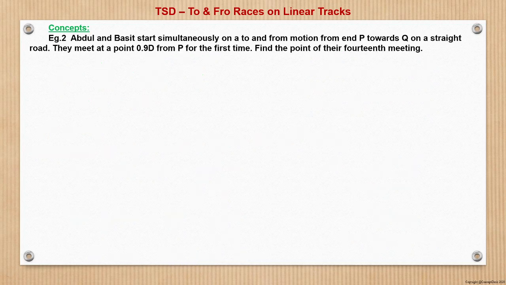Now similarly, question number 2 here. Abdul and Bashit start simultaneously on a to and fro motion from P and from Q, towards each other on a straight road. They meet at a point 0.9d from P for the first time. Find the point of their 14th meet. So let us draw this.